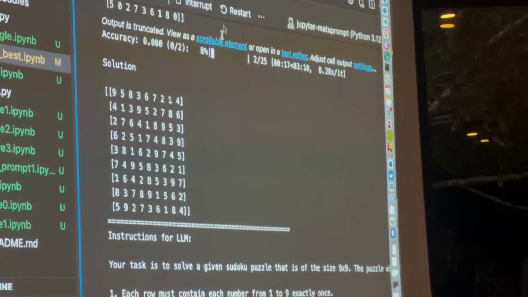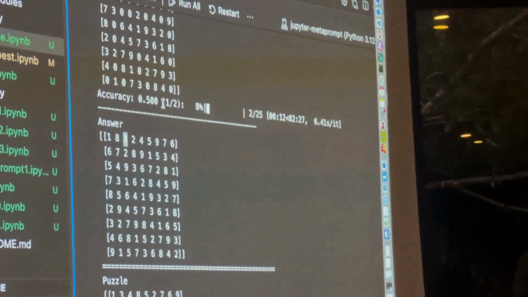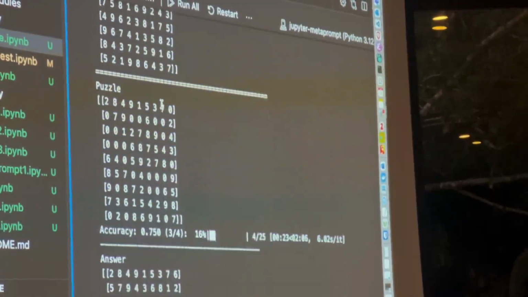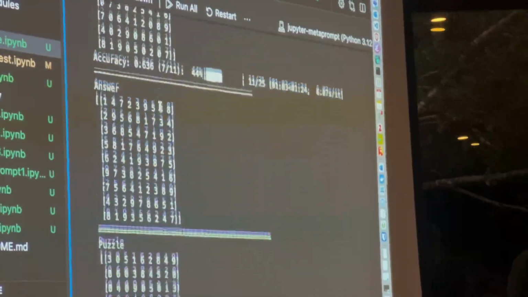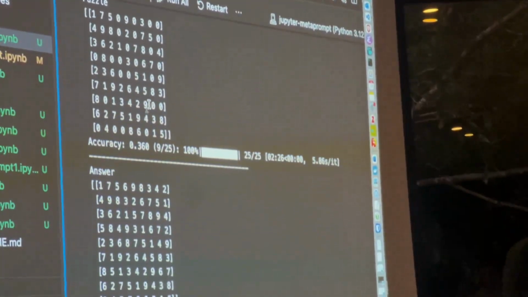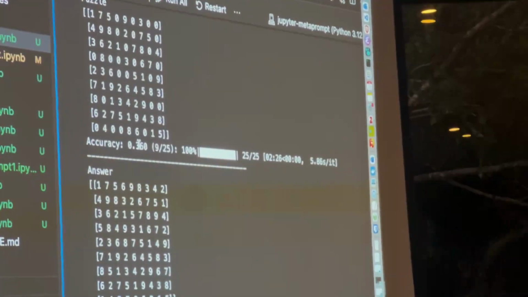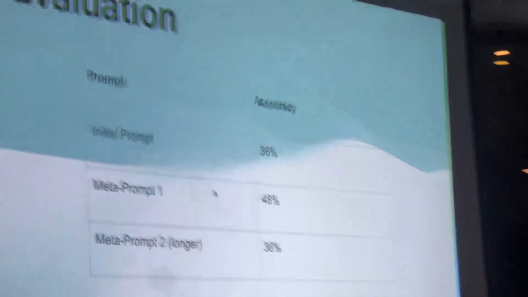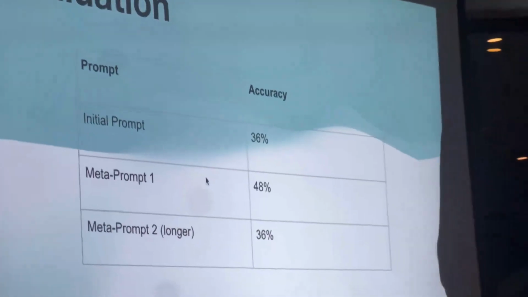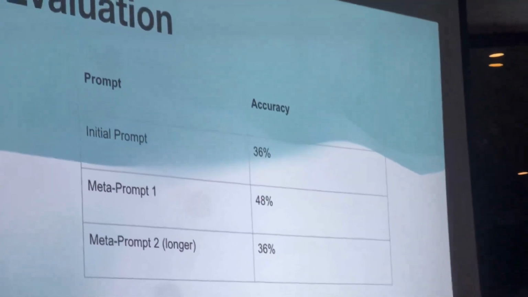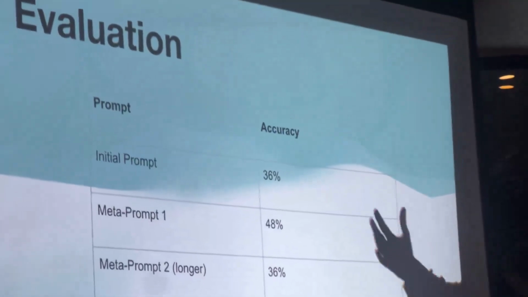So we ran them for 25 iterations. When we didn't use meta prompting, we got an answer which was around, I think here we can see, 36%. And then we ran this meta prompt, and we got an answer that, lo and behold, was 48%. So, massive improvement towards AGI. Trying to get there, but not quite.